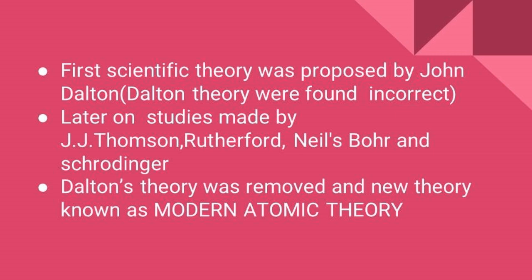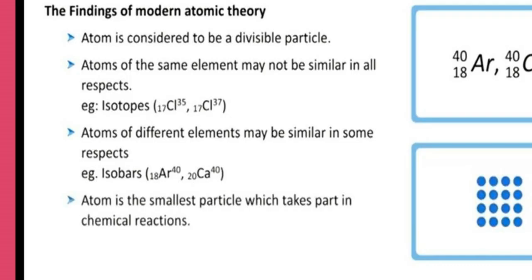The main postulates of modern atomic theory are as follows. An atom is considered to be a divisible particle. An atom is no longer indivisible after the discovery of electron, proton and neutron. Atoms of the same element may not be similar in all respects. Example, isotopes Cl-35 and Cl-37.